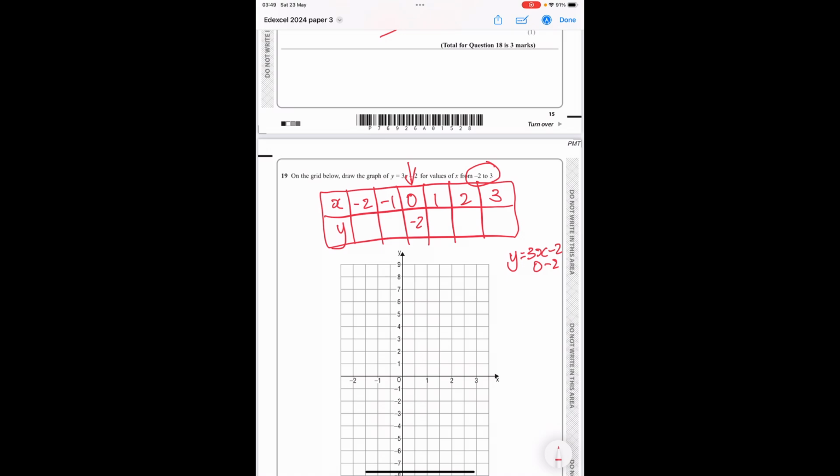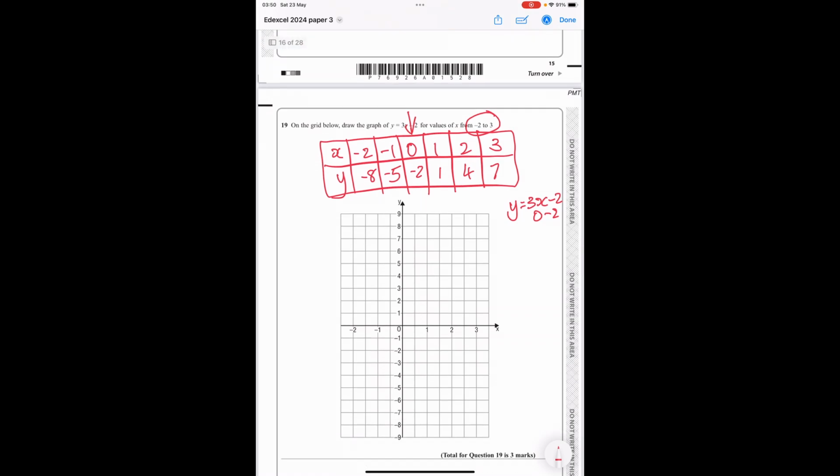I would use a calculator, and the answers would be 1, 4, 7, minus 5, minus 8. Then we're going to plot those on the graph. When x is minus 2, y is minus 8, which is here. When x is minus 1, y is minus 5. When x is 0, y is minus 2. When x is 1, y is 1. When x is 2, y is 4. And when x is 3, y is 7. And join those up using a ruler, unlike me.